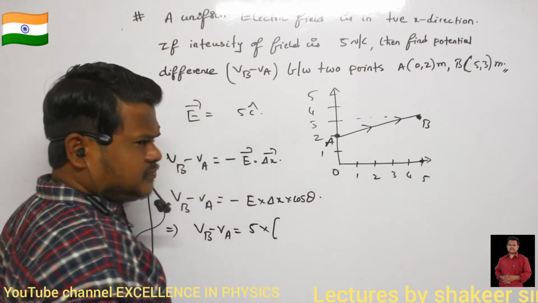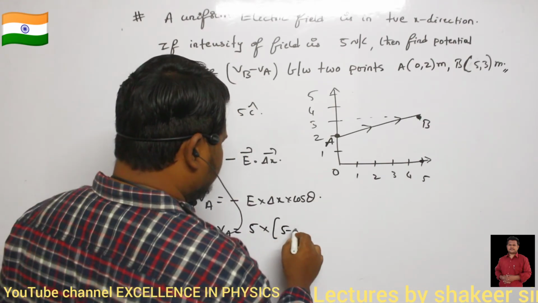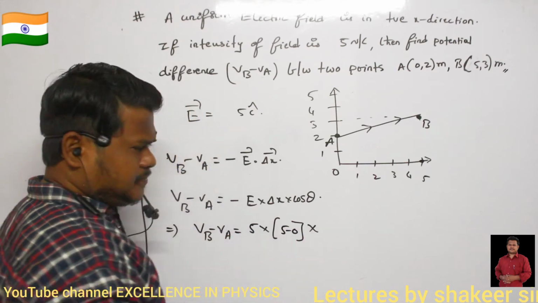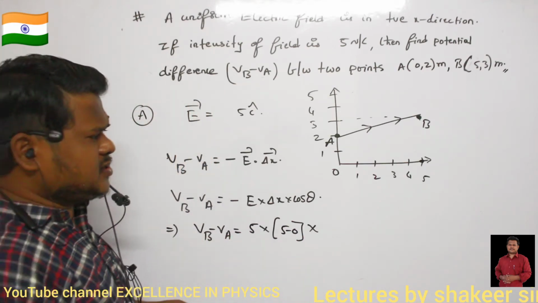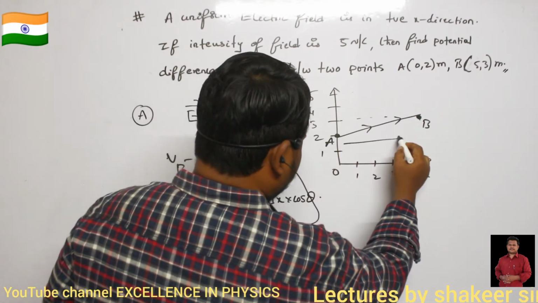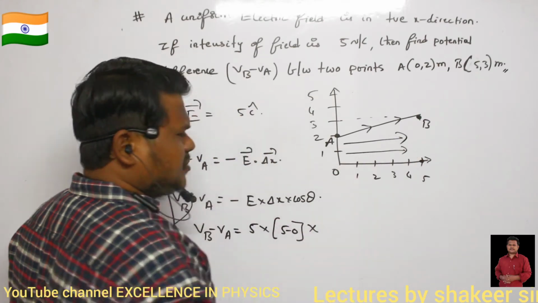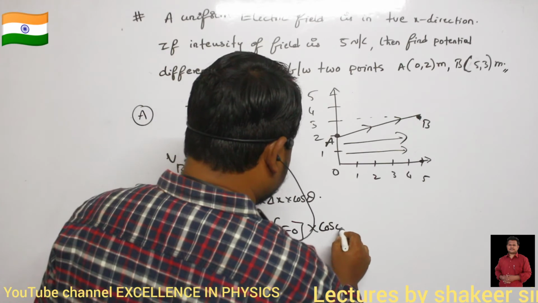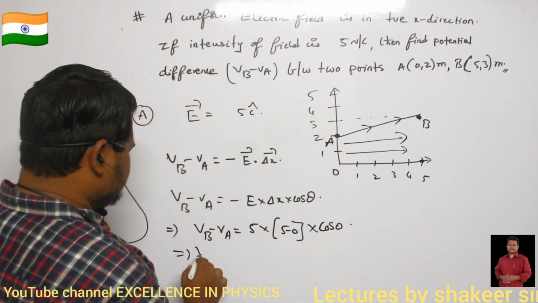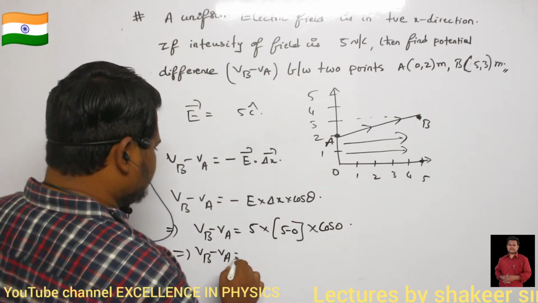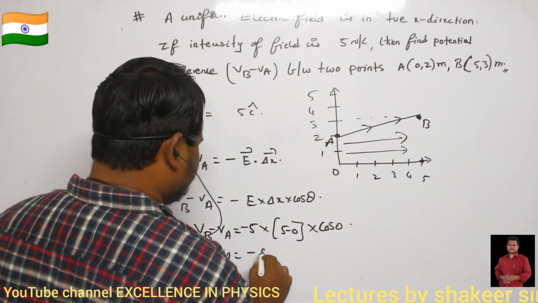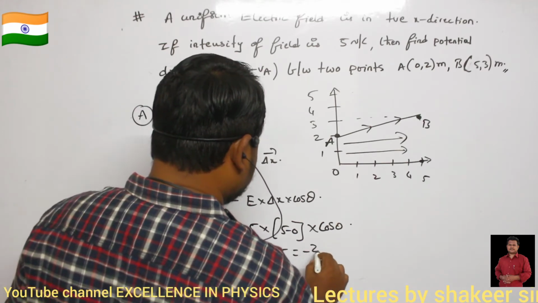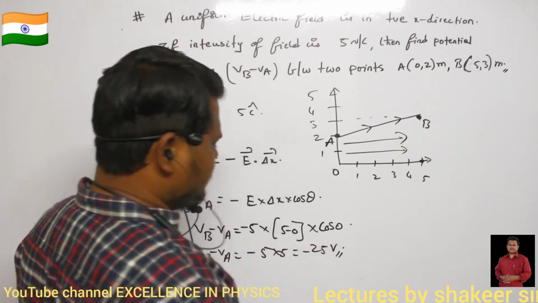5 minus 0. Cos theta? Cos theta is cos 0, because this is the direction of electric field and the test charge is also moved in the same direction. So the angle between them is 0, so cos 0. So total how much is it? VB minus VA is equal to minus of 5 into 5, which is equal to minus 25 volts. That is my answer.